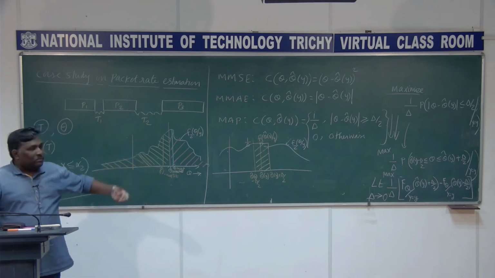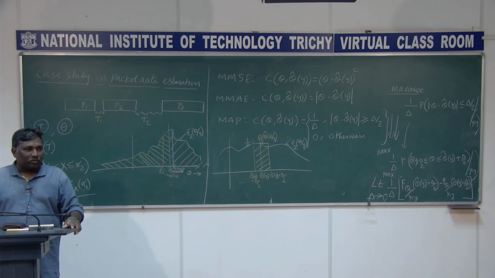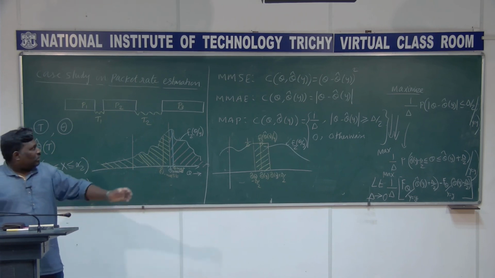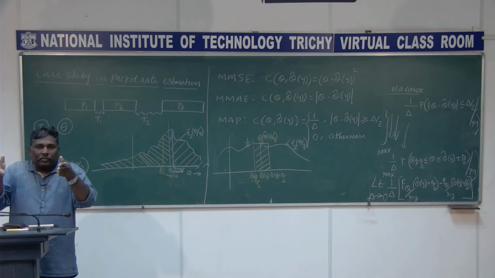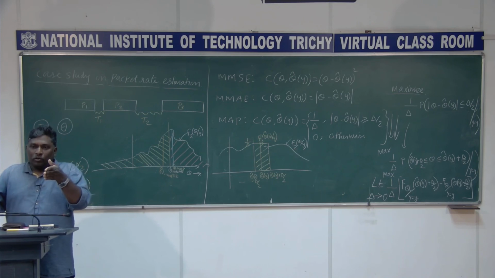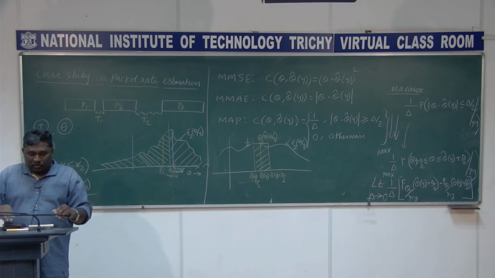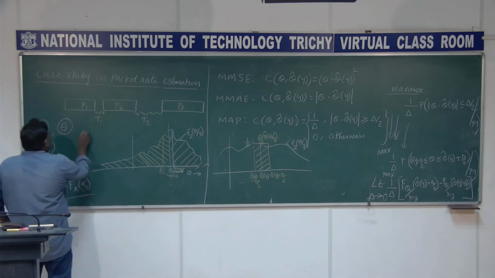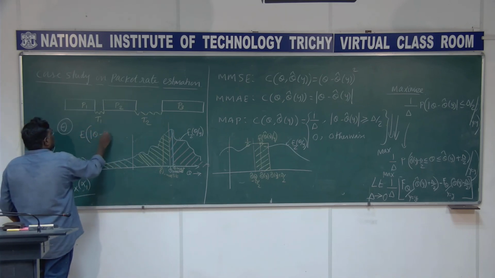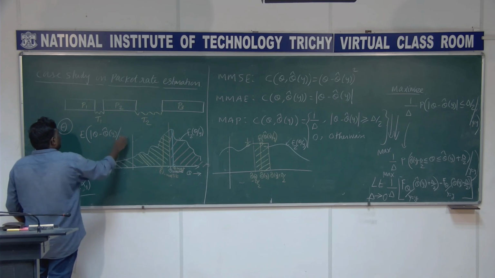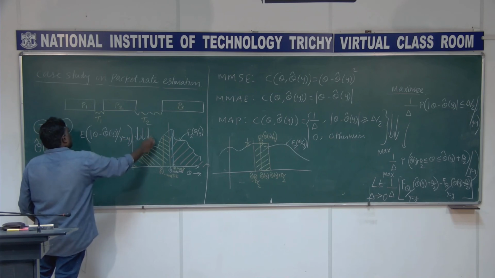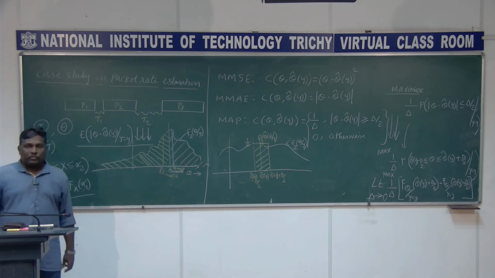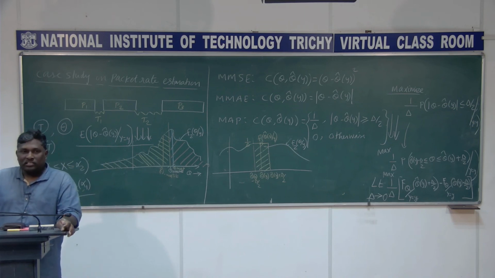So the MMAE you try yourself, I am not going to do it. I may ask it in the test. It is the expectation of the absolute difference, theta minus theta cap of y, given y equal to y. Got it? That is what you need to do. Other things you do yourself. You find this theta cap of y such that this is getting minimized.